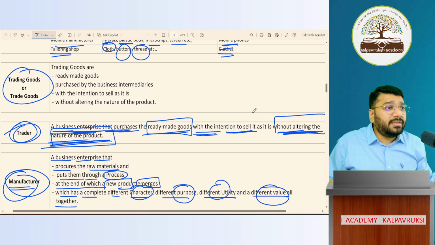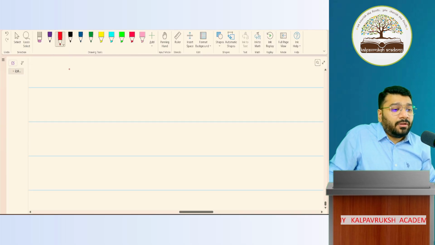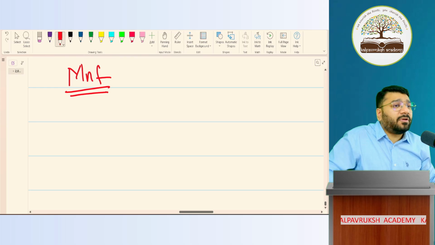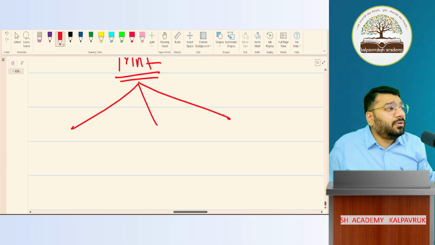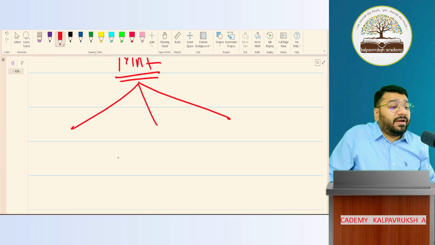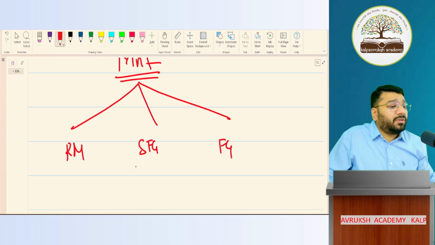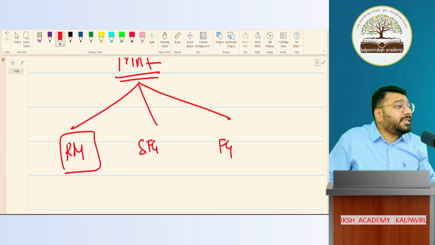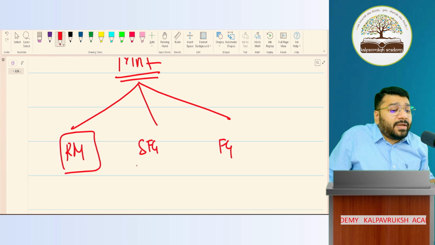Now listen very carefully. The manufacturer will deal with three types of goods. One is called raw material. Second is called semi-finished goods. And the last one is called finished goods. Raw material is something that he buys with the intention to put it into a process so that he can manufacture some product.